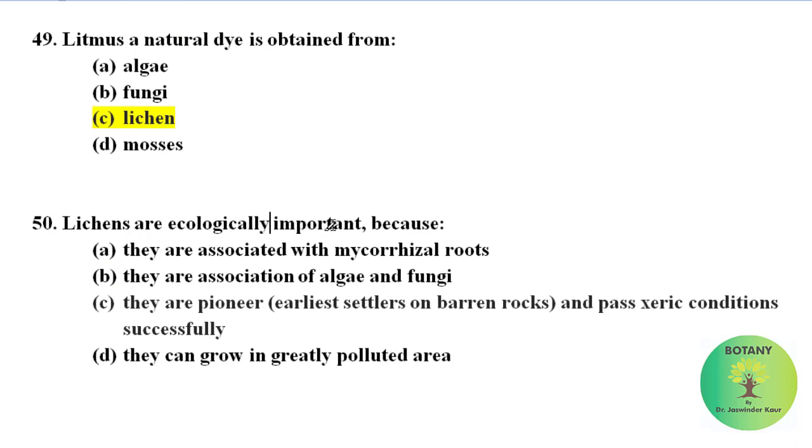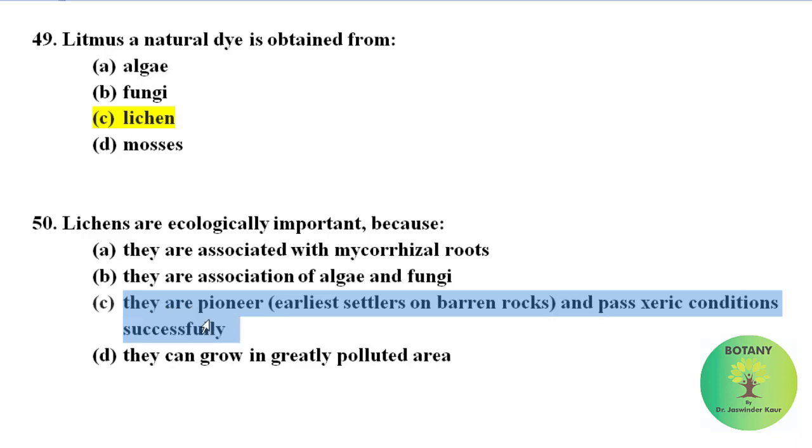Lichens are ecologically important because: A, they are associated with mycorrhizal roots. B, they are an association of algae and fungi. C, they are pioneers, that is the earliest settlers on barren rocks, and pass xeric conditions successfully. D, they can grow in greatly polluted areas. Here the correct option is option C. They are pioneers, earliest settlers on barren rock, and pass xeric conditions successfully. That is why lichens are ecologically important.